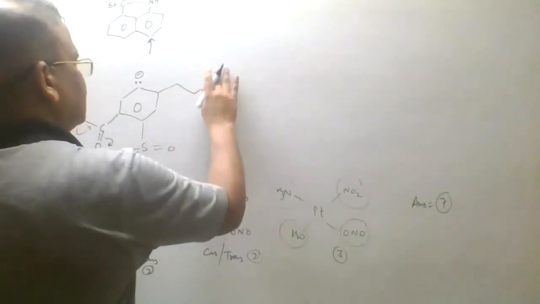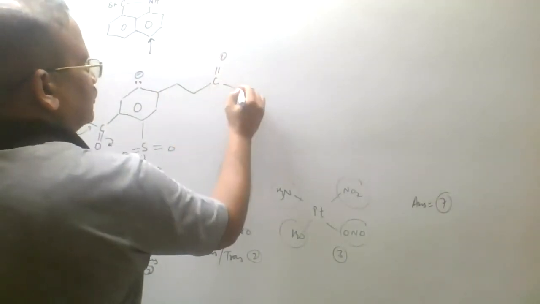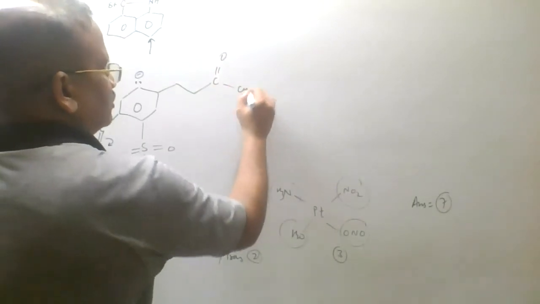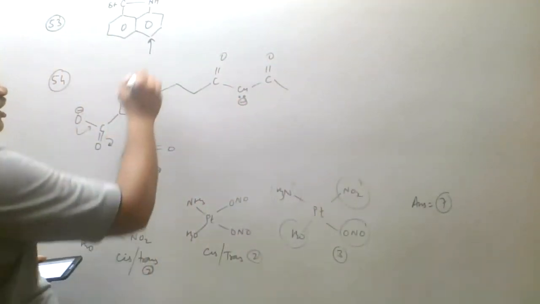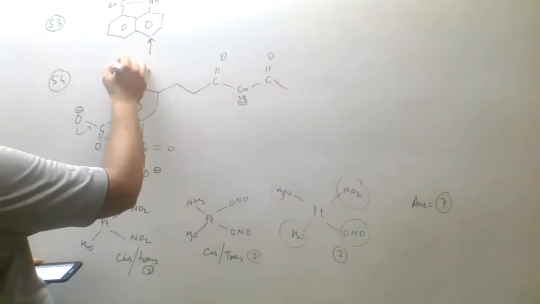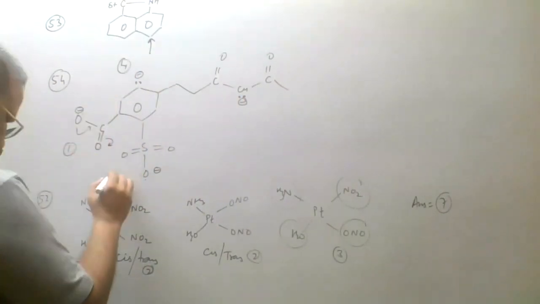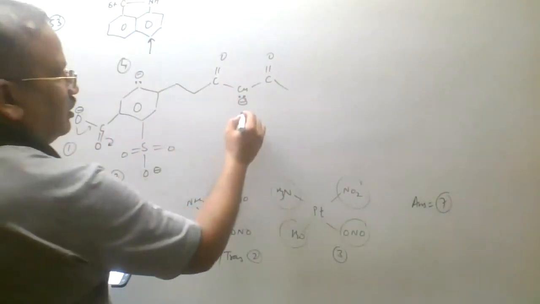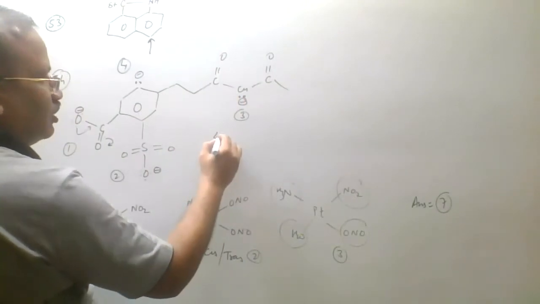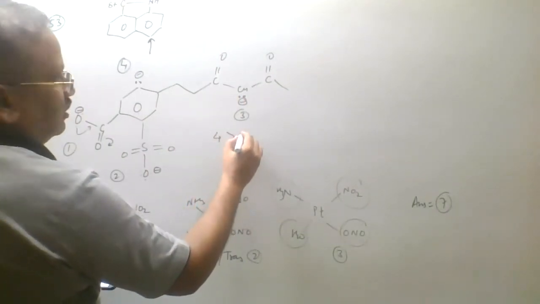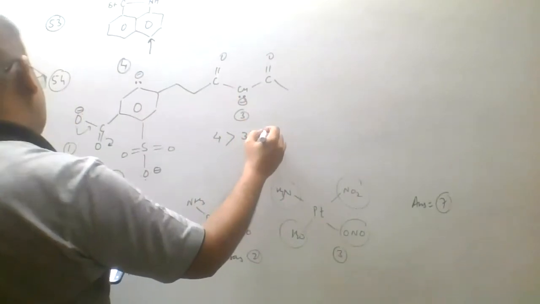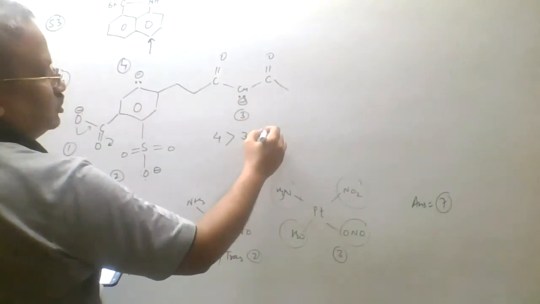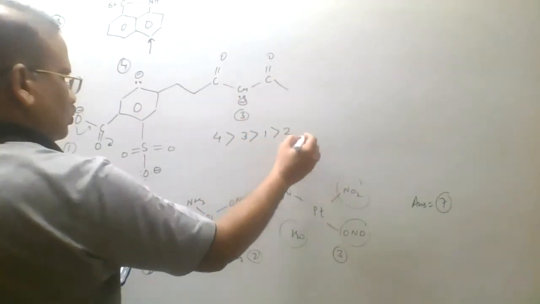Then I will write that here there is a conjugation. So its nucleophilicity will also be very low. So the most nucleophilic will be this point, that is number 4. This is 1, this is 2, and this is 3. So the highest nucleophilicity will be that of 4. Then we'll write that of 3, because at least it is on carbon, and after that we will say 1, and then after that 2.